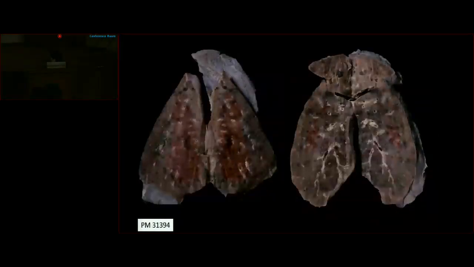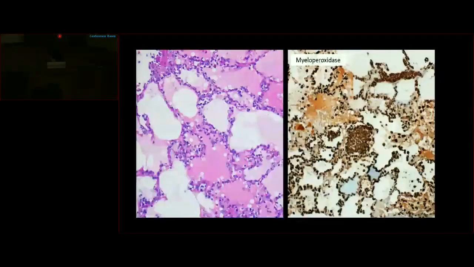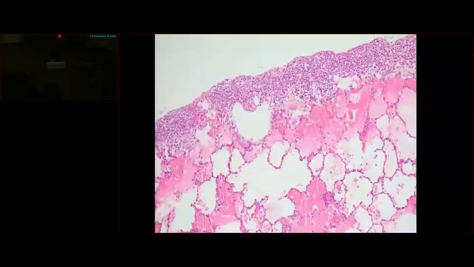Microscopically, we can see that the alveolar septa are expanded by dilated capillary channels, which are filled with leukemic cells highlighted on the myeloperoxidase immunostain. The leukemic infiltrate was also noted in the subpleural space.